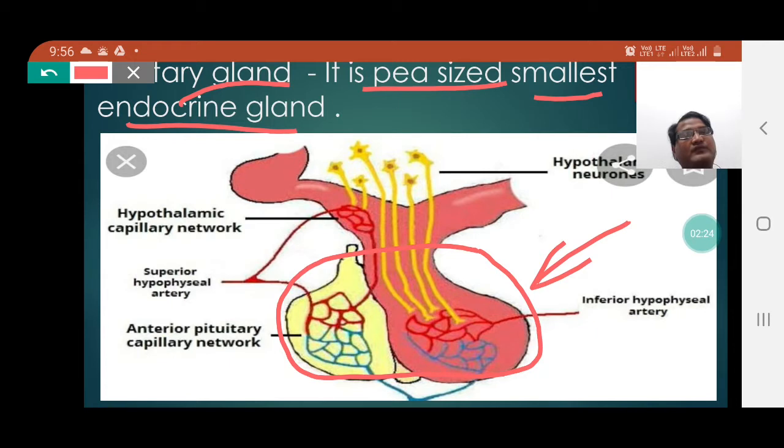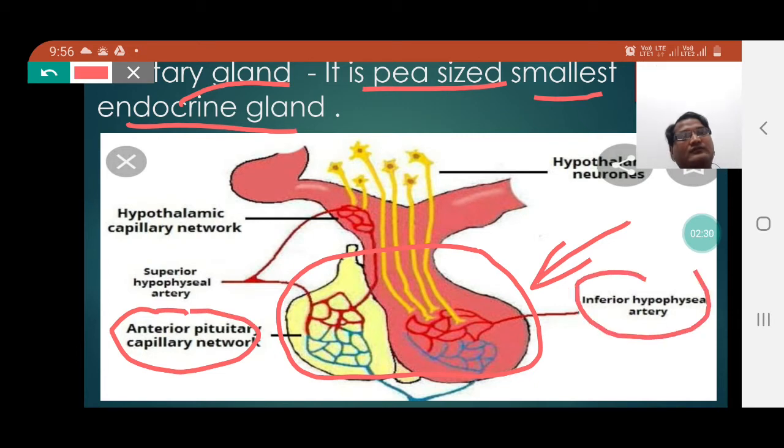Students, here you can find the different parts of the pituitary gland, that is anterior pituitary, posterior pituitary and hypothalamus.